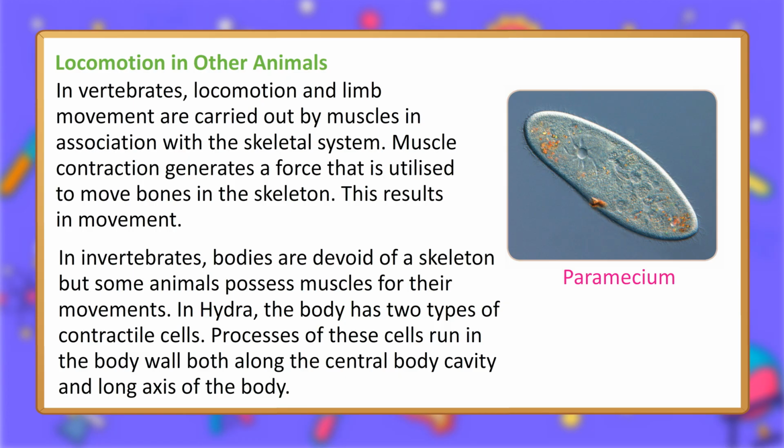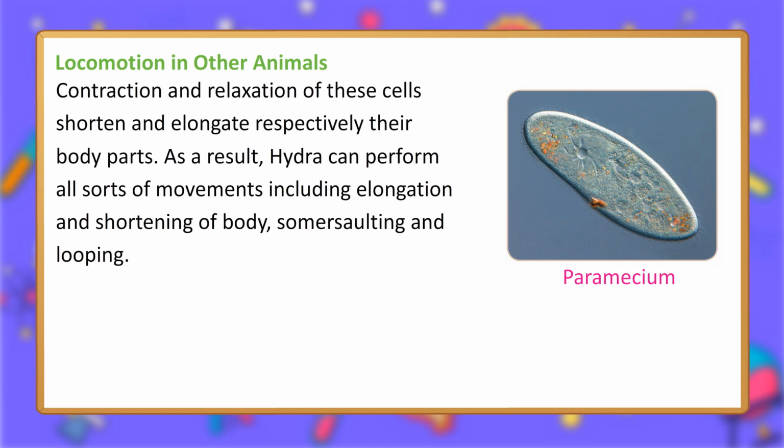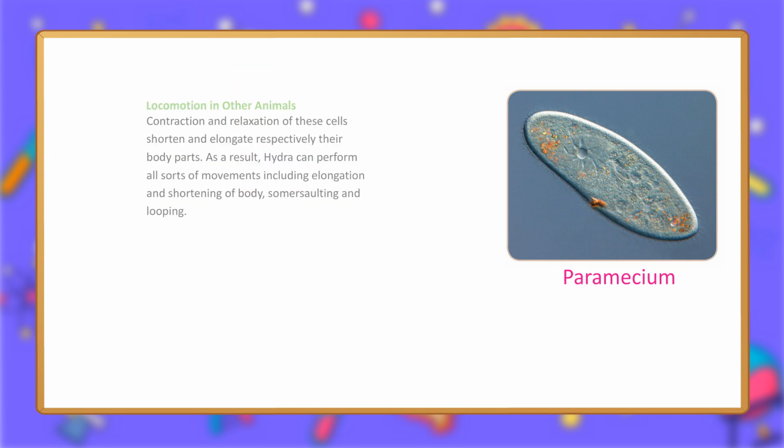In Hydra, the body has two types of contractile cells. Processes of these cells run in the body wall both along the central body cavity and the long axis of the body. Contraction and relaxation of these cells shorten and elongate their body parts respectively. As a result, Hydra can perform all sorts of movements including elongation and shortening of the body, somersaulting and looping.